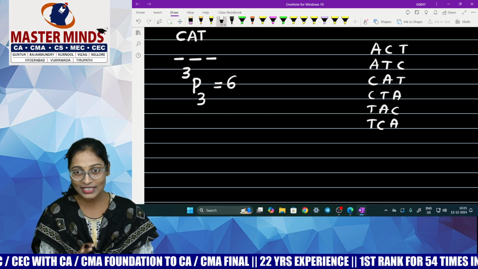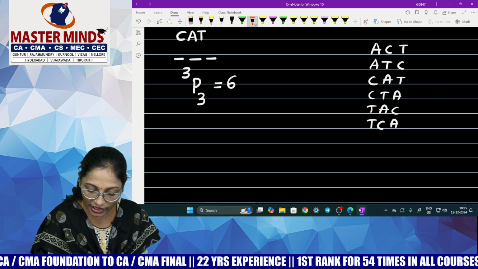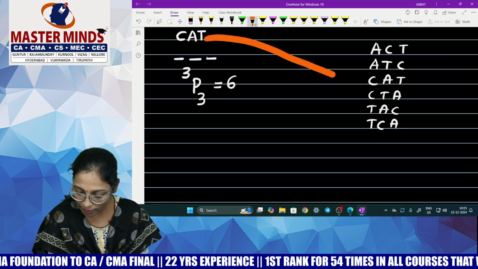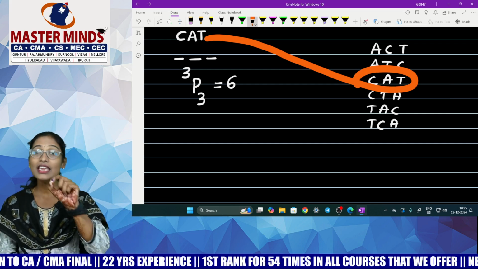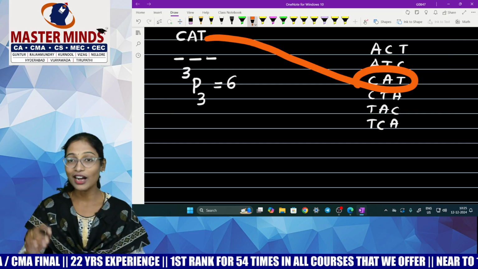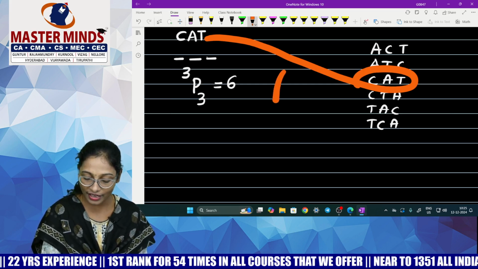So from these 6, if you observe, are you getting the same word cat again? Yes, of course, madam, I'm getting the word cat again. Rearrangement అంటే ఈ cat అనే word కాకుండా remaining words. It means how many words left other than cat? 5.